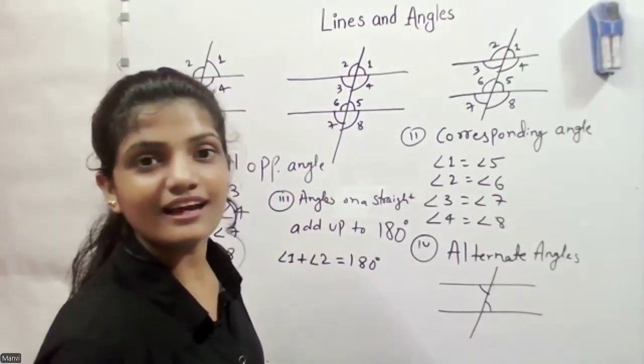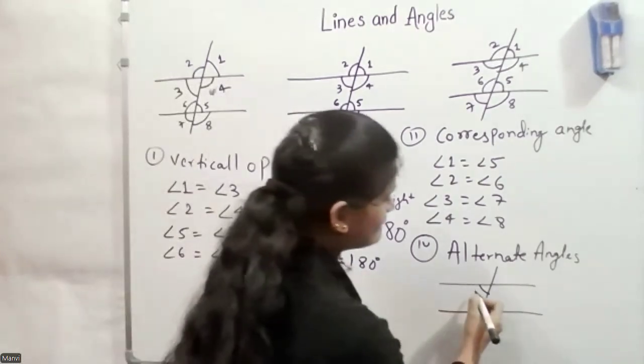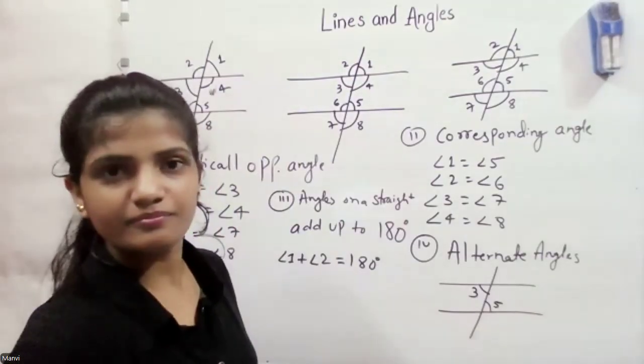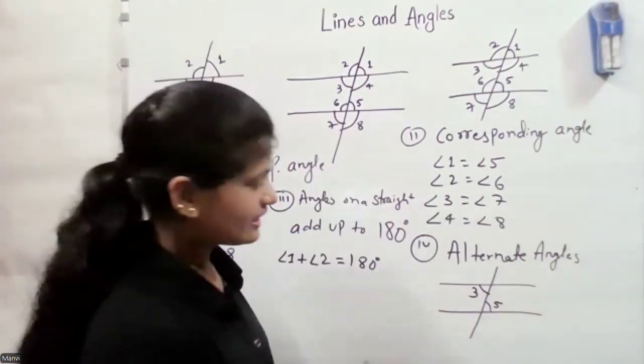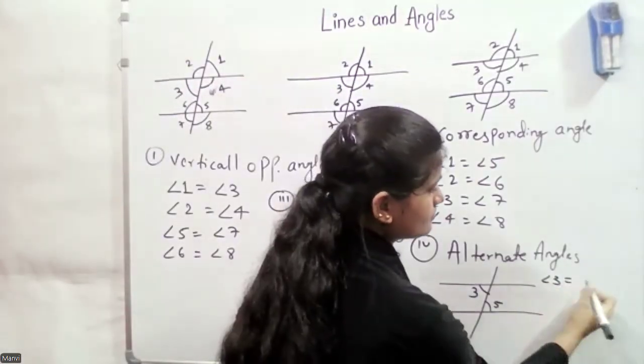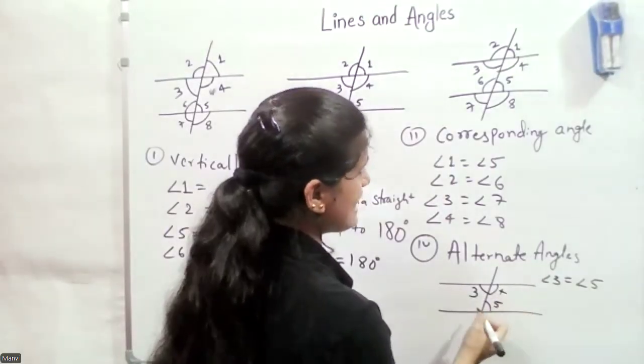That's called alternate angles, which means angle 3 equals angle 5, angle 4 equals angle 6, angle 2 is 8 and angle 1 is 7.